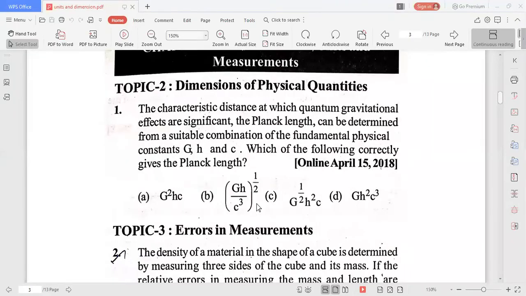Next, you see, the characteristic distance at which quantum gravitational effects are significant. The Planck's length can be determined from a suitable combination of the fundamental physical constants G, H, C. Which of the following correctly gives the Planck's length?